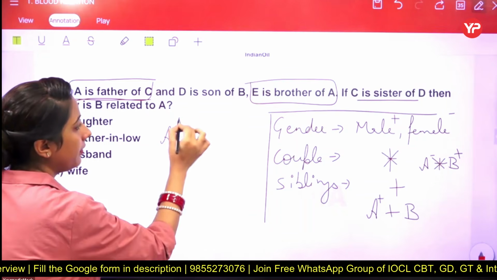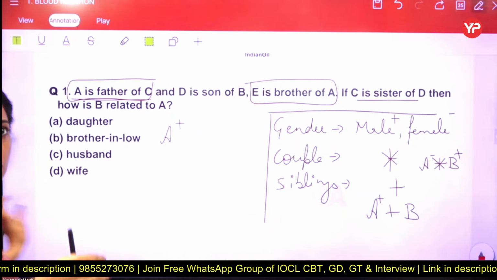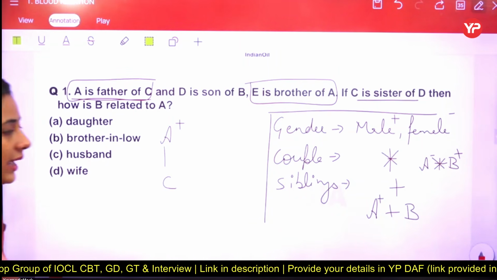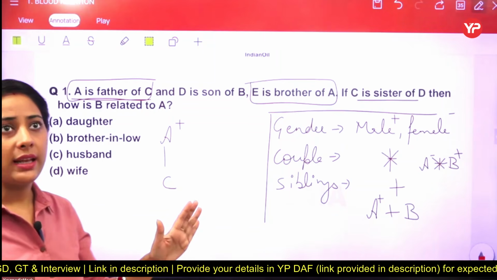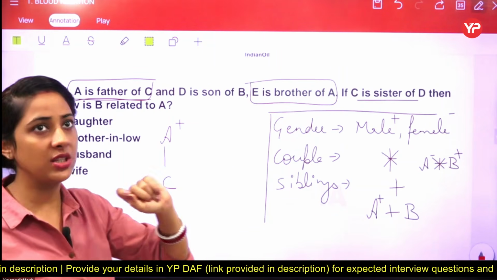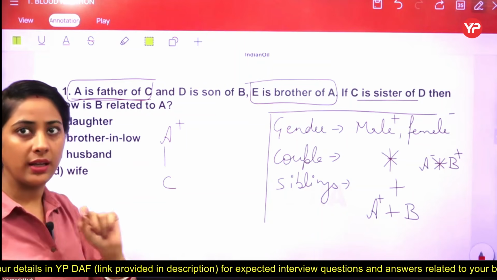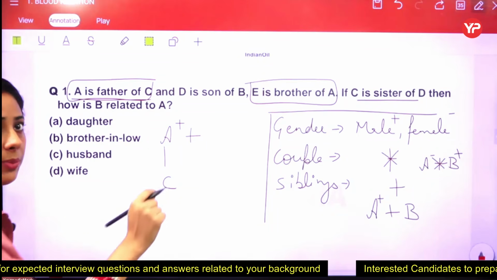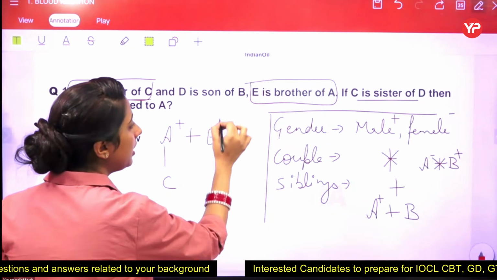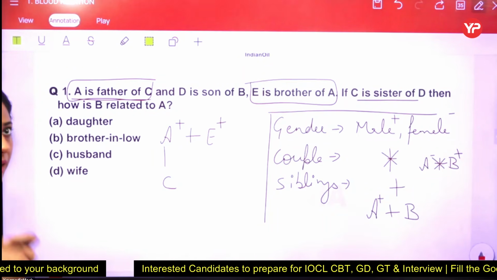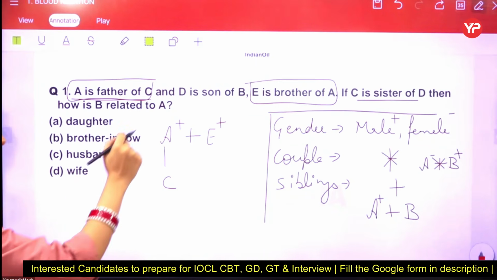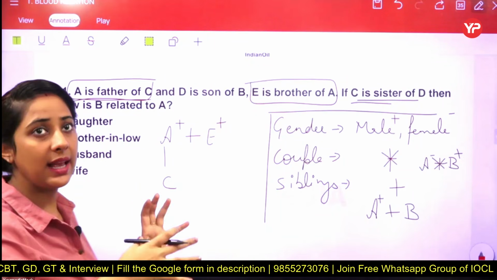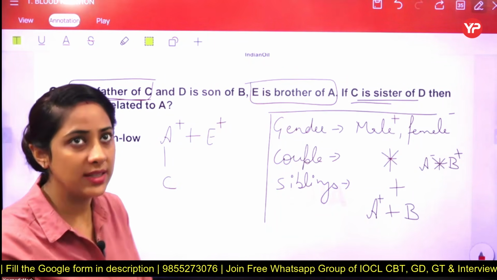A is a male. And now A is the father of C, it means C has to be in the second generation, A has to be in the first generation. So for that one, we are just moving to the next line, C. Now we do not have any clarity about the gender of C. Coming to the next information that is related to A, E is a brother of A. So we can say that if they are brothers, then we have to use a sign of plus in between these two. And for E is a brother, so we again have to use a sign of plus at the top of the name. Now, the next information we can use is that C is the sister of D. We have a C. If C is the sister of D, it means C has to be in the second generation and also D has to be in the same generation.